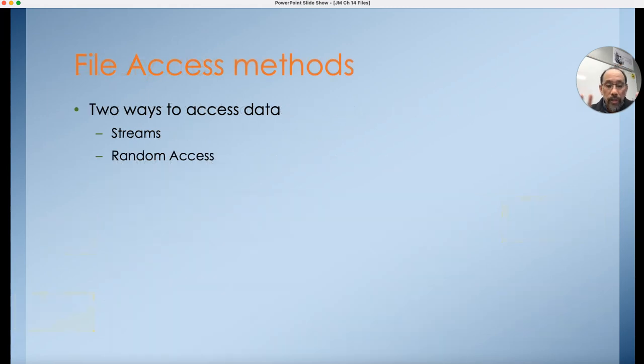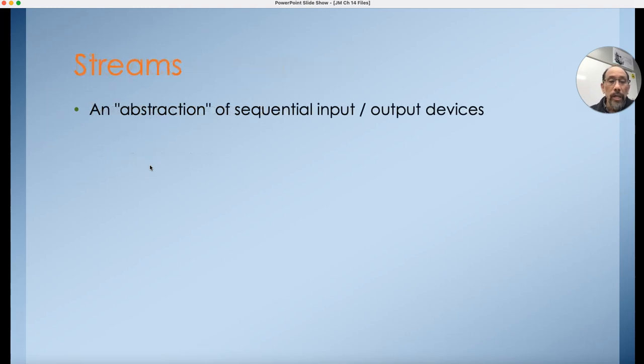Okay, so those are the two different kinds of data files. Let's talk about two different ways of accessing the files. We have a way called stream access, and we have another way called random access. So stream access is this idea that we are talking with data in order as the stream comes in or the stream goes out. Think of it like a river flowing down, a river of information in a stream. The stream just comes down the river.